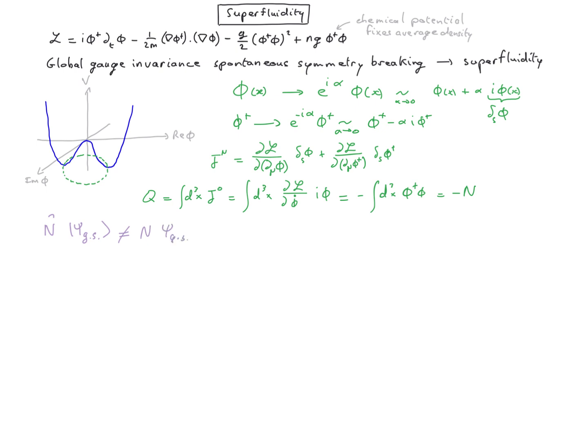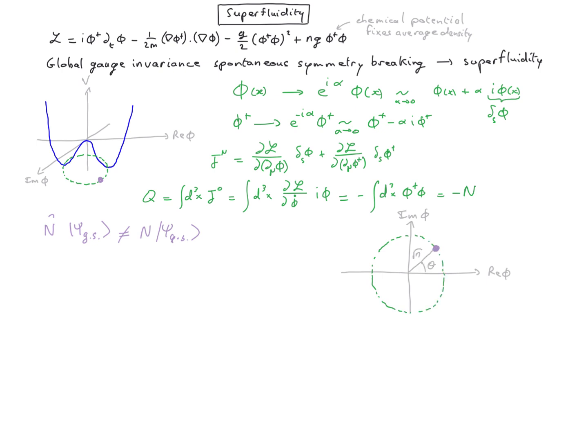This means that the chemical potential is good enough to fix the number of particles in average, but it's not able to impose the ground state to have a well-defined number of particles. And that can be related to the fact that we usually fix the gauge angle in the ground state.